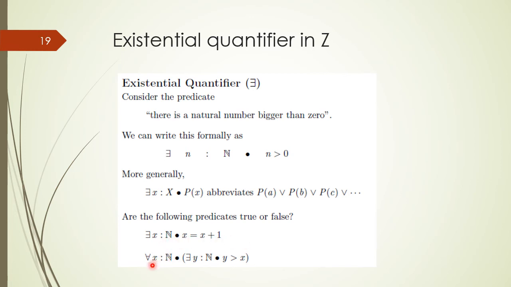And the next is: for all values x of domain N, there exists y of type N such that y is greater than x. This is again false because we cannot find a value in the domain N which is greater than all the values of natural numbers.